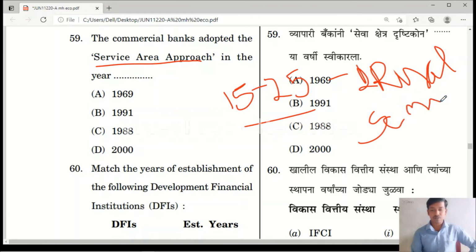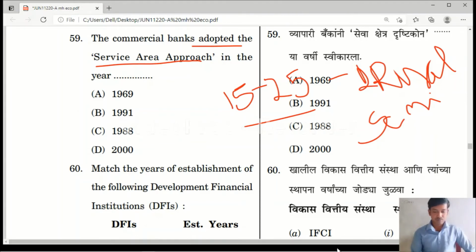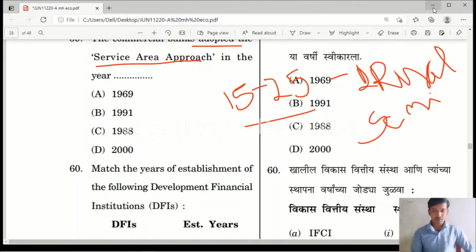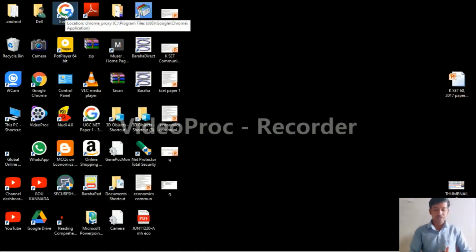Rural or semi-urban. And question number 59, the commercial banks adopted the service area approach in the year of. Yes, there is no correct answer for this question. So please, let me check when the service area approach was adopted by the banks. Yes friends, one second. Service area approach adopted in which year? Let's check.